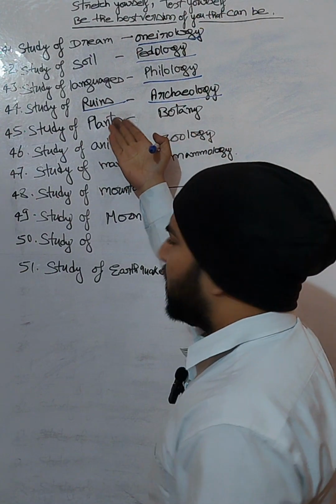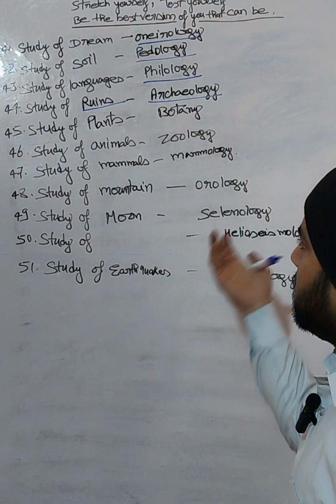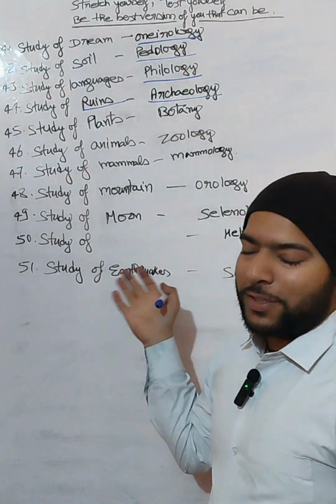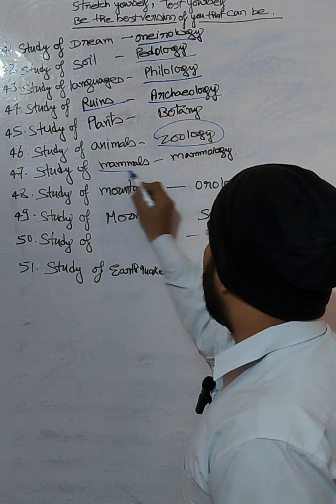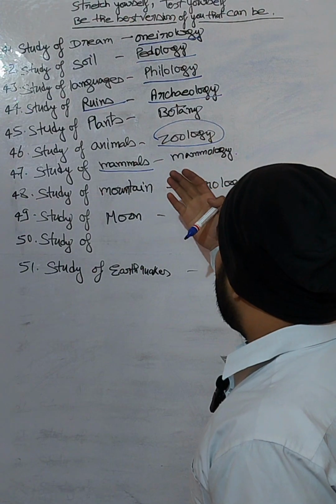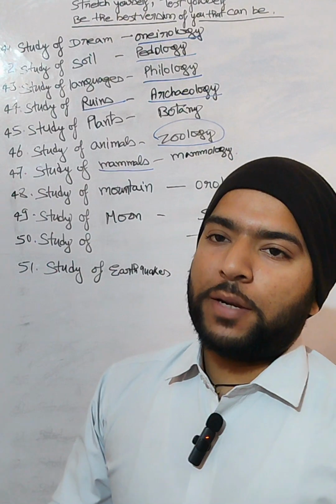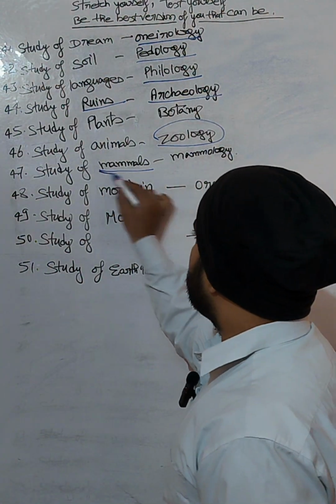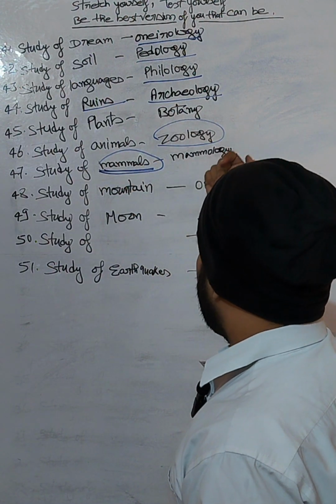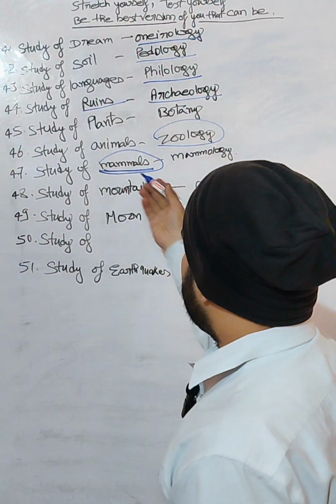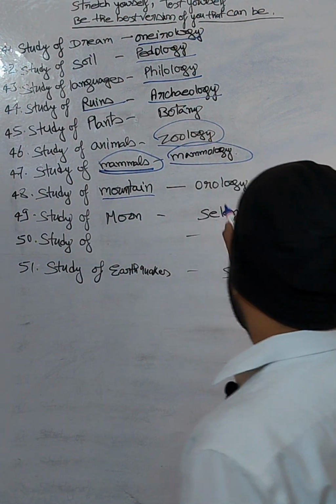Study of plants. This is a very easy term. Everyone is familiar. Study of plants is called botany, and the study of animals is called zoology. Under zoology, all the mammals that feed milk to their babies are called mammals. So basically, all the mammals are present inside zoology. All the mammals are animals. So study of mammals is called mammalogy, and study of mountains, orology.